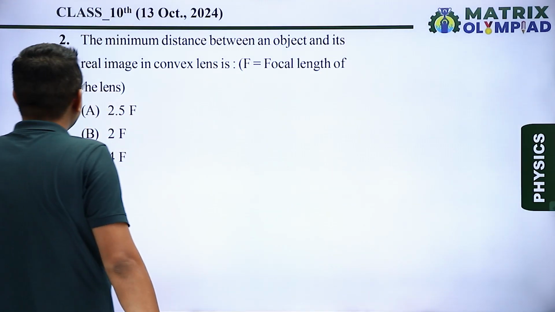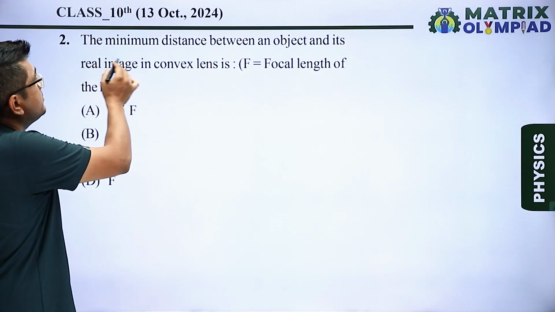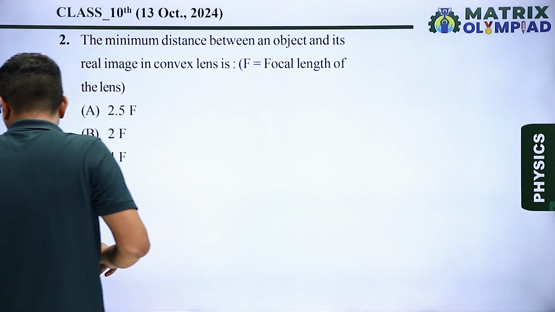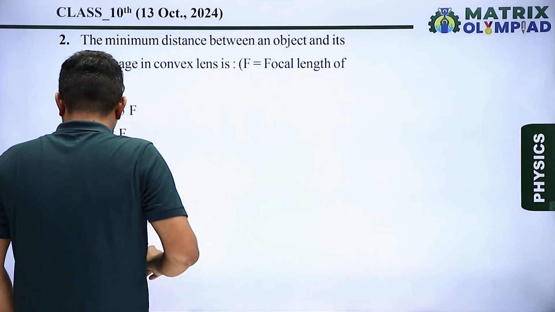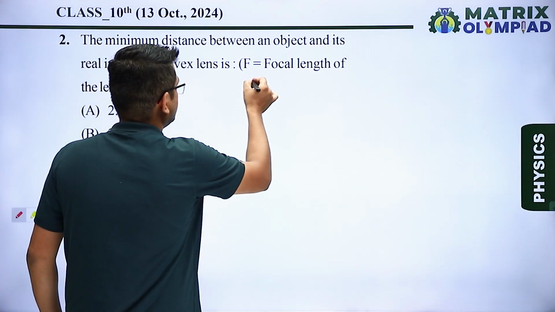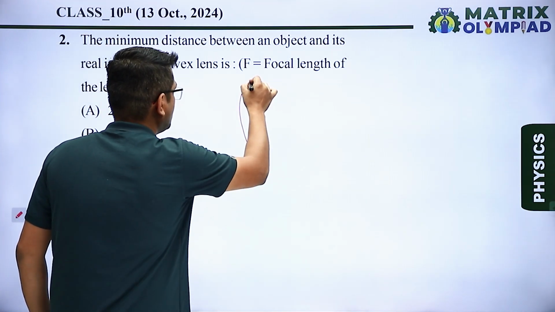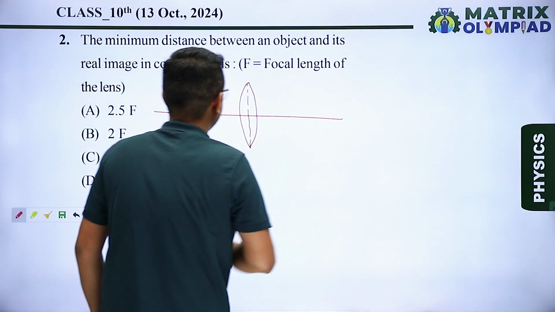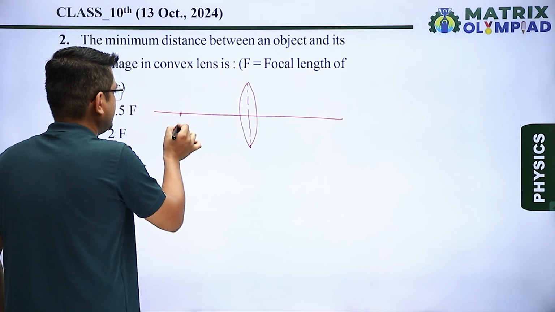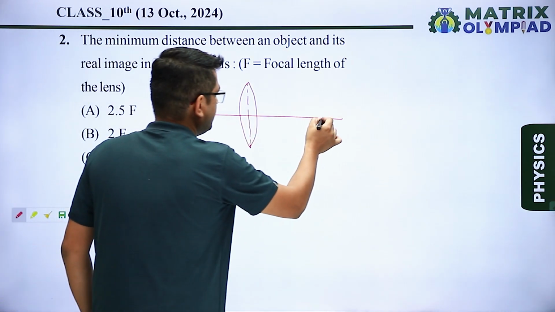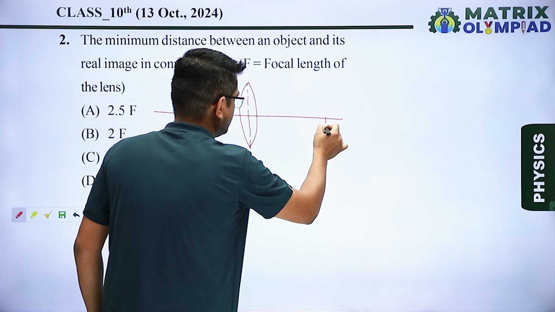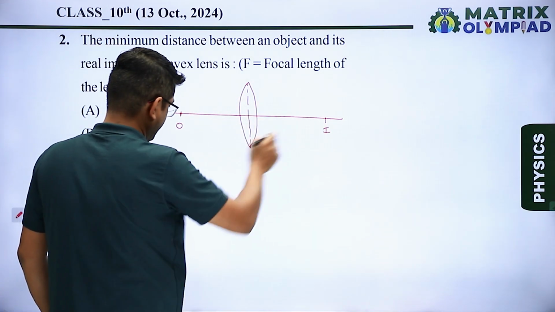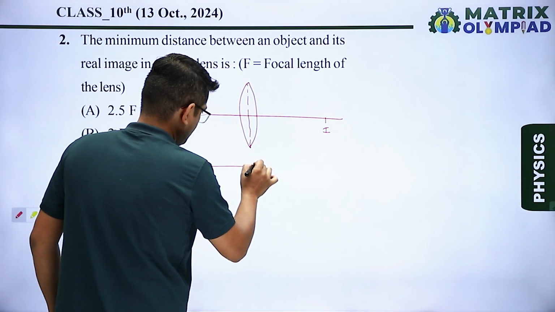Question number 2. In question number 2, it is said the minimum distance between an object and its real image in convex lens is. So let us draw a diagram. Let us assume that we have a convex lens, this is its principal axis. Let's say an object is placed at this point O and its real image is formed on another side denoted by I. Let us assume the distance between object and its real image is D.